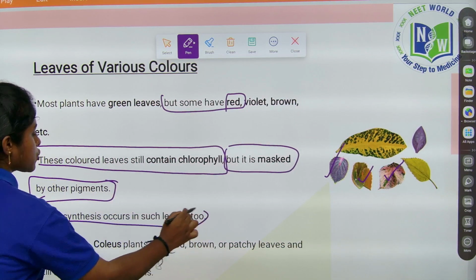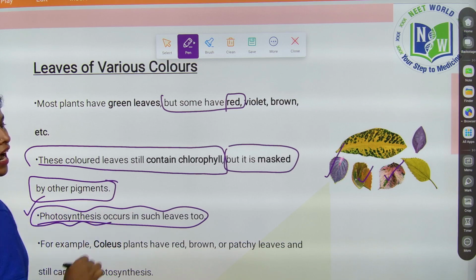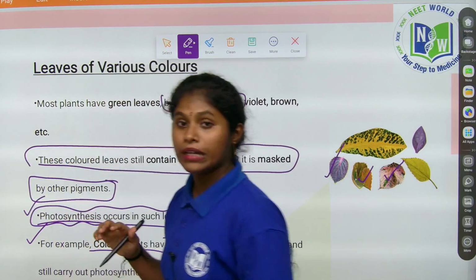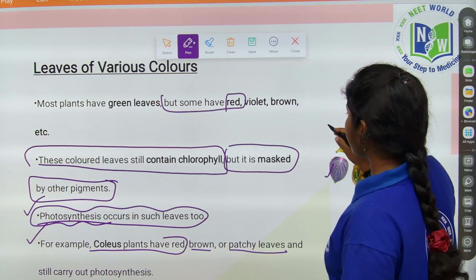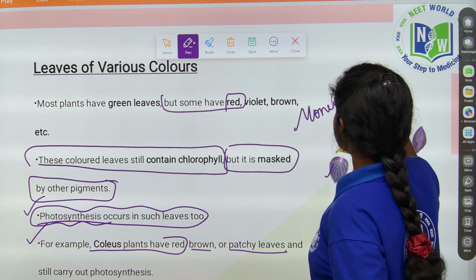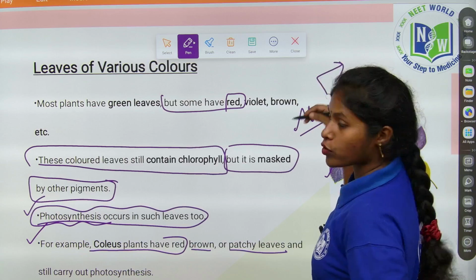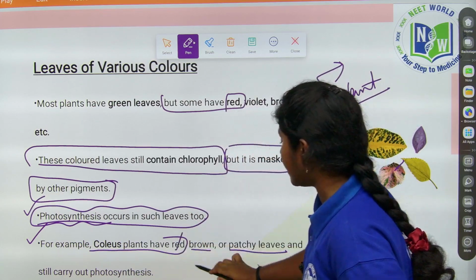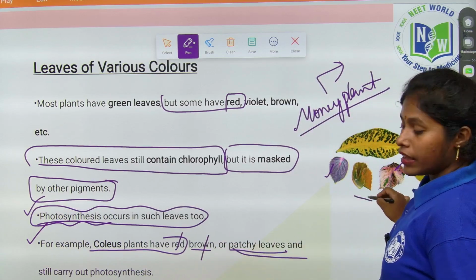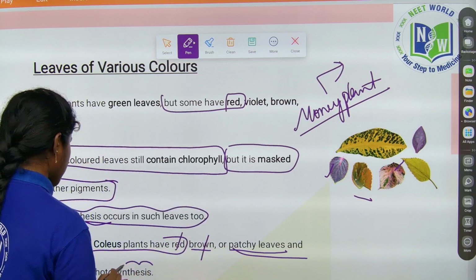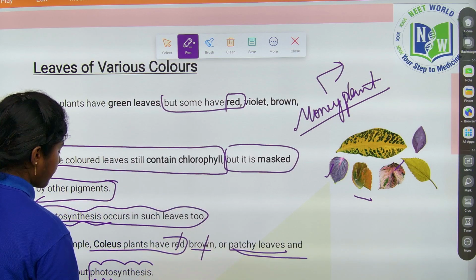Photosynthesis occurs in such leaves too. In those leaves also photosynthesis occurs, right? For example, coleus plants have red, brown, patchy leaves. In the money plant, we discussed the activity also now, whether the process of photosynthesis happens in these plants or not. Like that, coleus plants are also red, brown and have patchy leaves. They also carry out photosynthesis, because the chlorophyll is masked by the pigments.